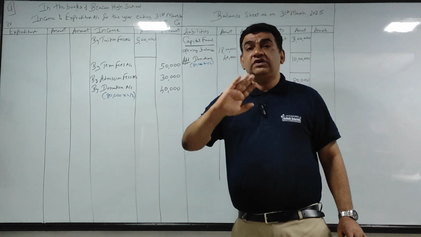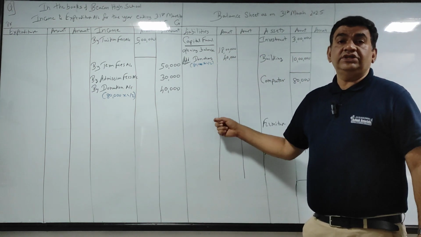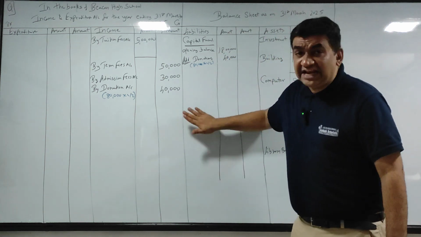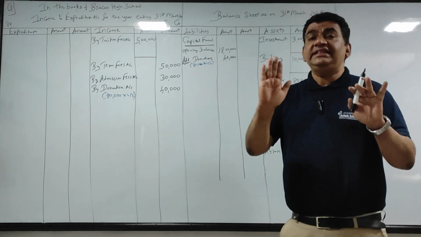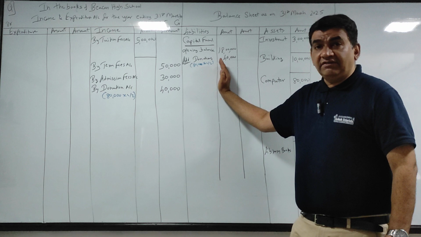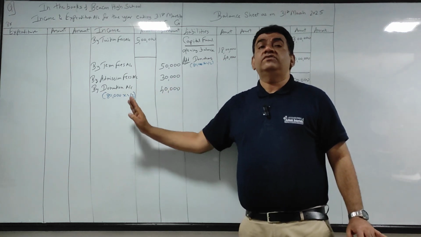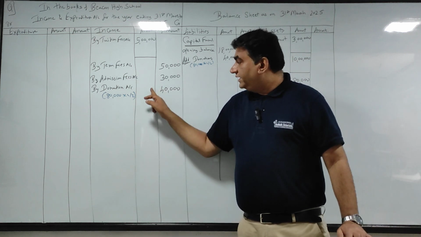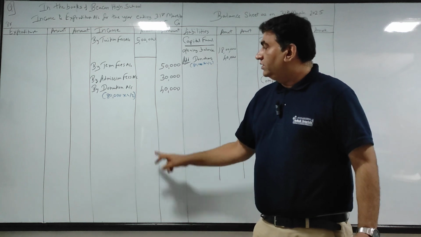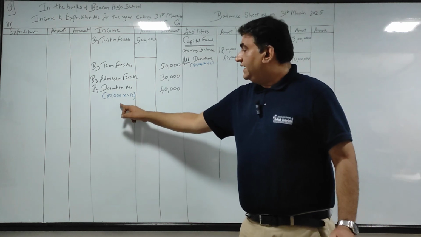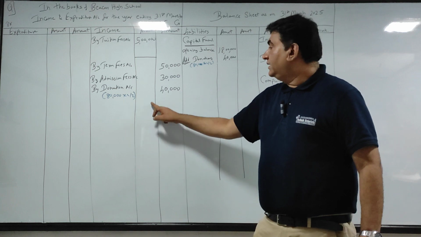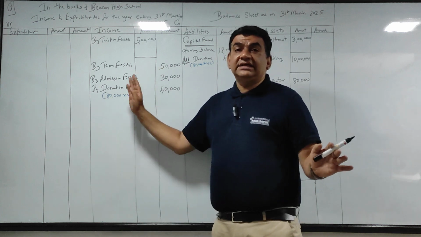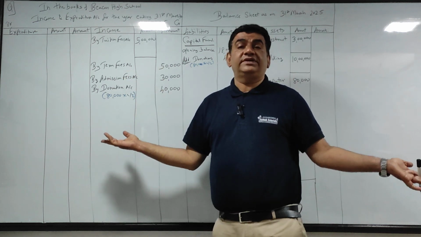Had they told you donation is for library, donation for library would have come separately. So when the donation is for a specific purpose, write it separately below in the liability. When they say capitalize, add it to capital fund, and when they say income, you will treat it as income on the credit side of income and expenditure. There are 2 ways. The other way is that you write 80,000 here, capitalize 40 so you get 40 outside, and the remaining 40 you treat here, or directly as I did. Now half here and half there, whichever way you are comfortable.